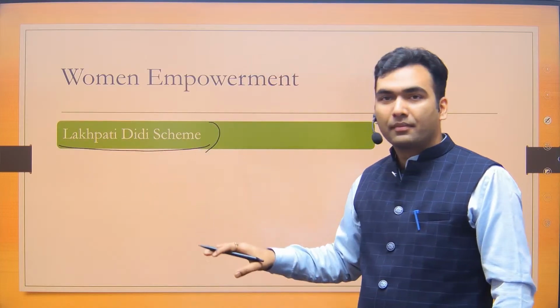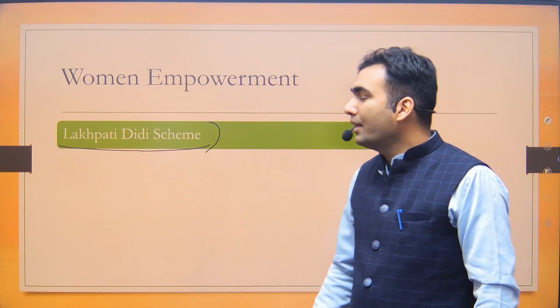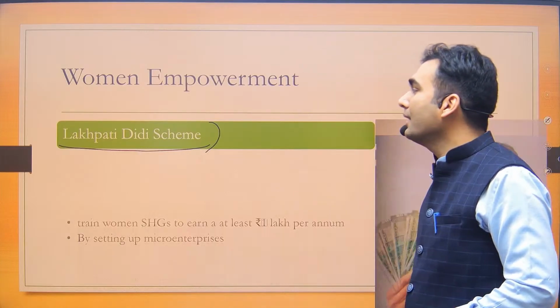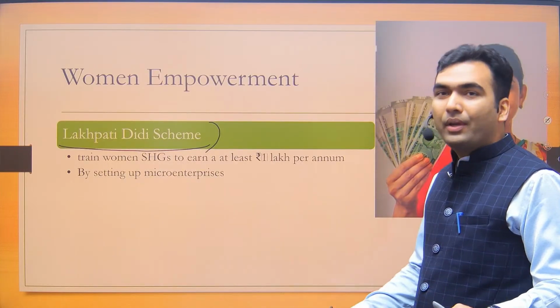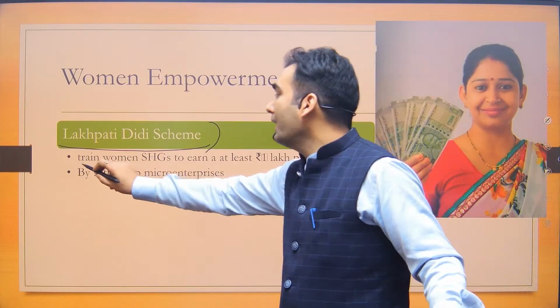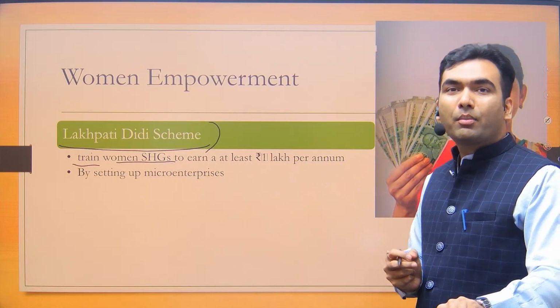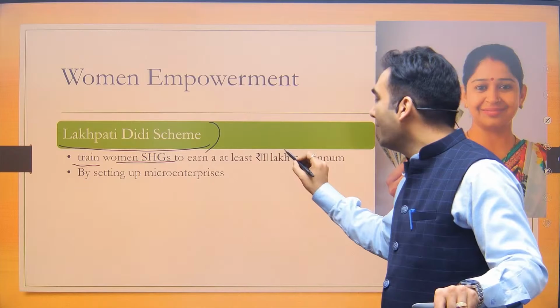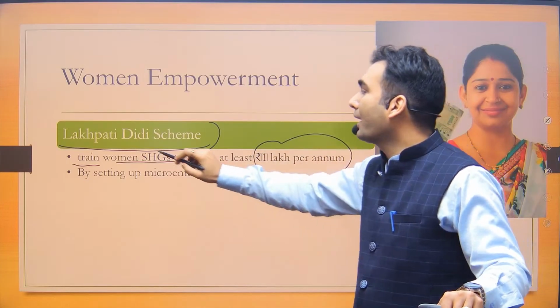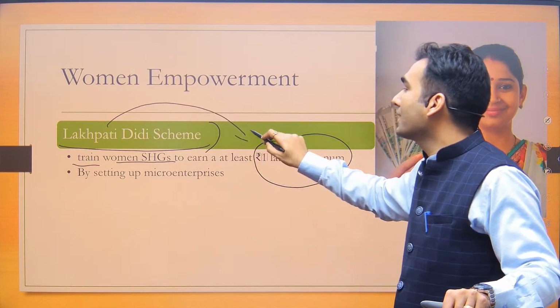What does it mean? So this scheme is for SHG women. What we have to do? We have to train these SHG women. How much training should be provided? So that they are able to earn at least 1 lakh. Now you can understand the meaning of this name Lakhpati.